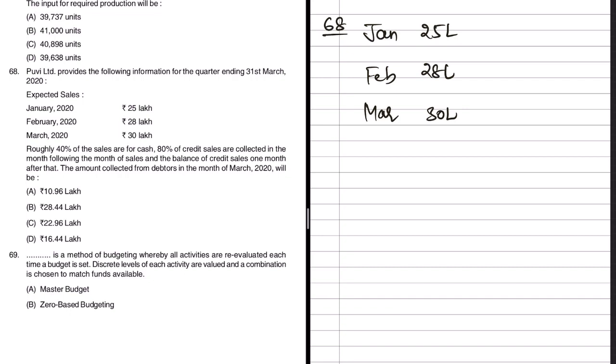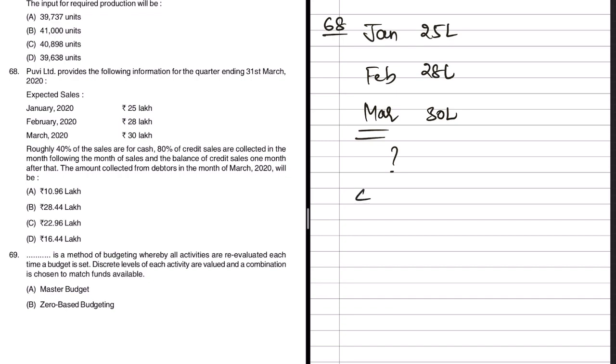Roughly 40% of the sales are for cash and 80% of the credit sales are collected in the month following the month of sales, and the balance of the credit sales 1 month after that. The amount collected from debtors in the month of March is how much? So that is the question.